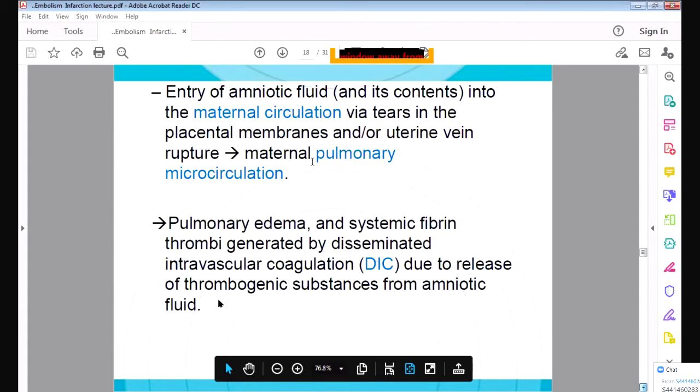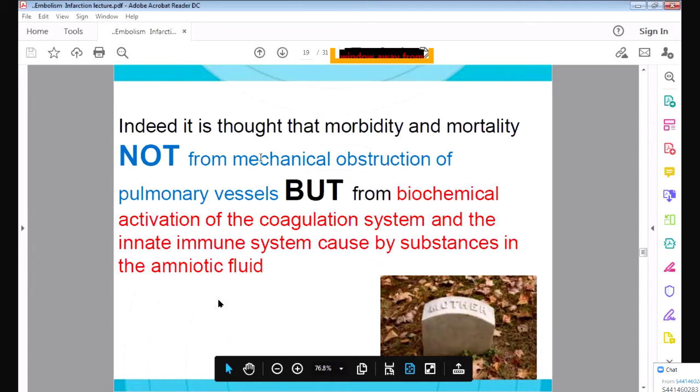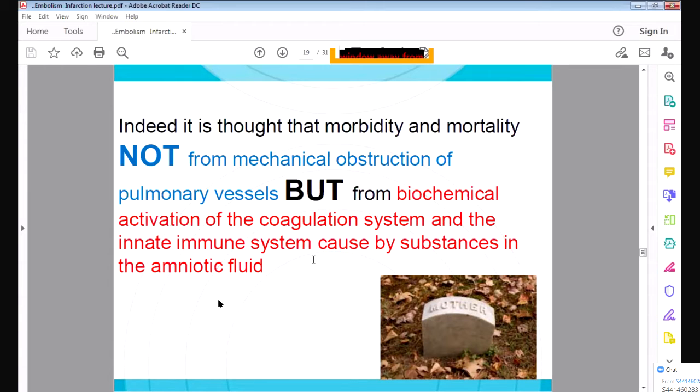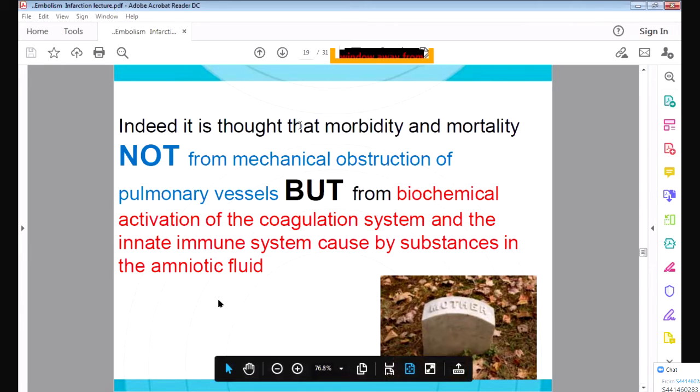So what will happen? The majority of deaths in amniotic fluid embolism are not because the embolus has entered the lungs, but because of this coagulation system activation. A lot of clots are formed in the blood, and these clots obstruct various blood vessels and various organs, and they undergo necrosis and failure, and because of this, death occurs. That is the main cause, but the emboli can travel into the pulmonary vessels also.